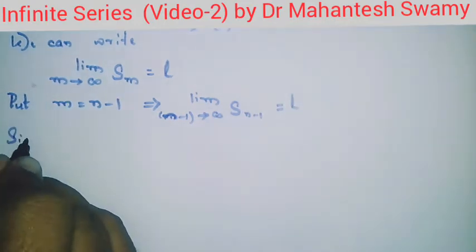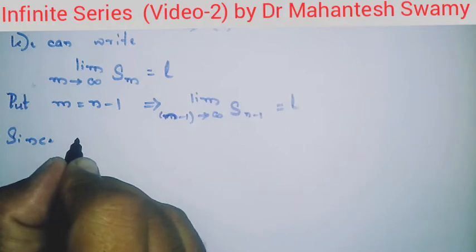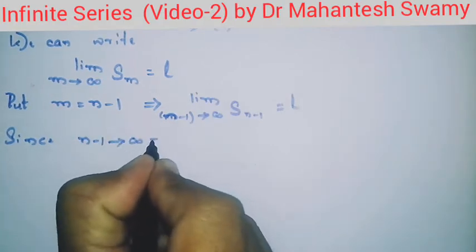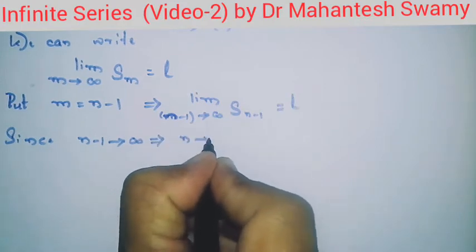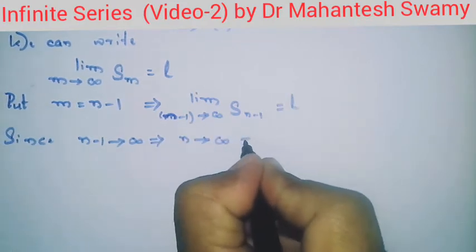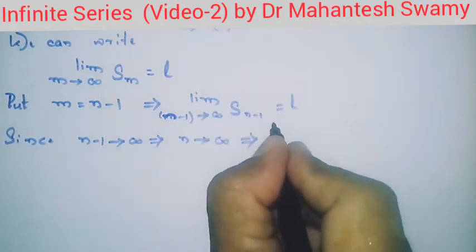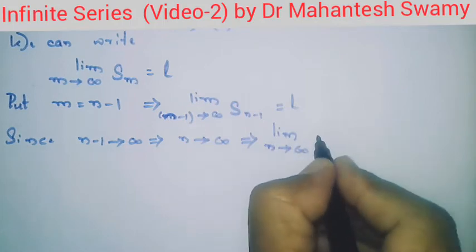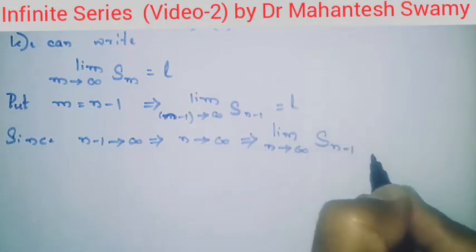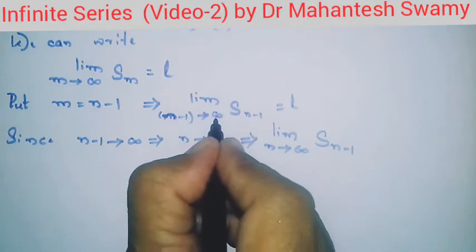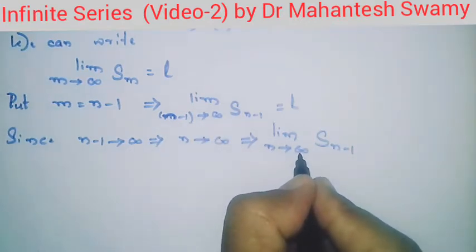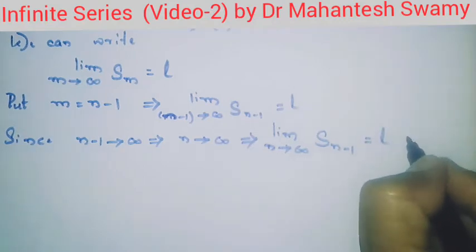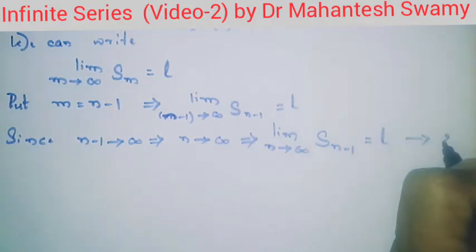Since when n minus 1 tends to infinity, it implies n also tends towards infinity. That implies from the above equation, limit as n tending towards infinity of S n minus 1 on LHS. Instead of n minus 1 tending towards infinity, we wrote n tending towards infinity because of this, and on RHS the value as it is. So let us call this equation number 2.